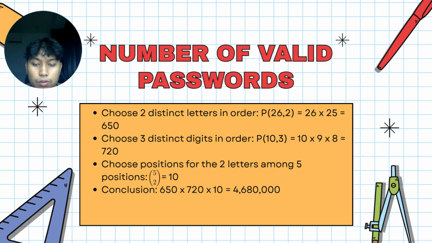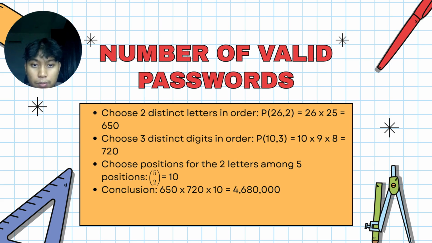We are moving on to the calculation. The number of valid passwords based on the question given earlier. So choose 2 distinct letters in order. In this scenario, we use permutation because it is the correct way to calculate in this situation, because we don't want any repetition.